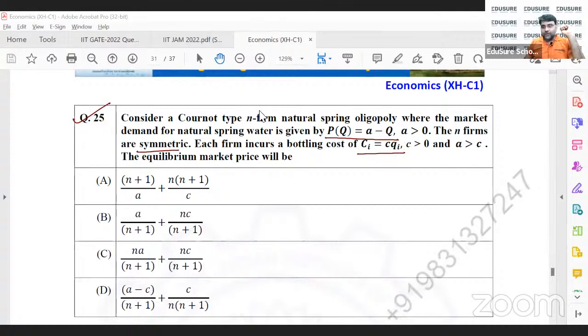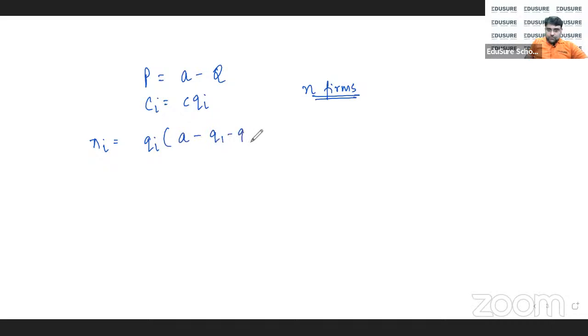The question asks for the equilibrium market price. Let's go on the whiteboard and solve it. C times Qi, this is what is given. How many firms are there? N firms are there. So the profit of the ith firm can be written as Qi times (A minus Q1 minus ... minus Qn) minus C times Qi.